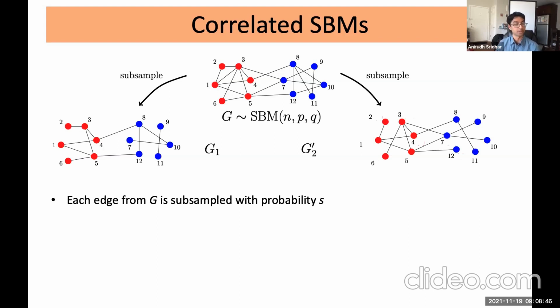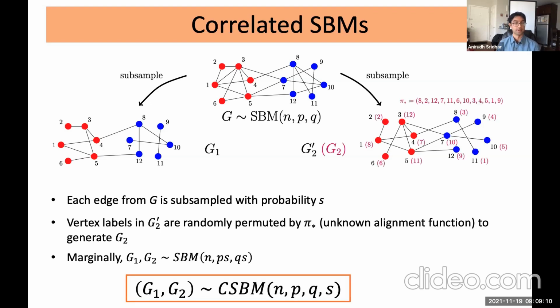Some edges are sampled by both graphs, and some end up in one graph but not the other. And there are also some edges that don't end up in either G1 or G2 prime. Right, so this subsampling procedure captures the fact that the two networks G1 and G2 prime have many similarities in their structure, but they also have several differences as well. And that sort of captures the ideas I was talking about on the previous slide.